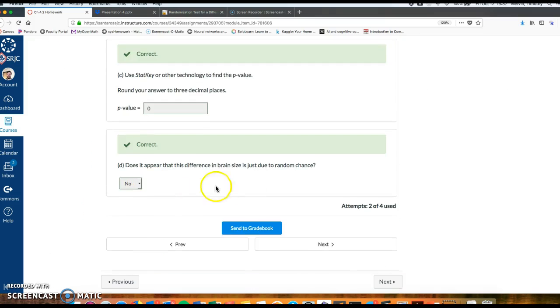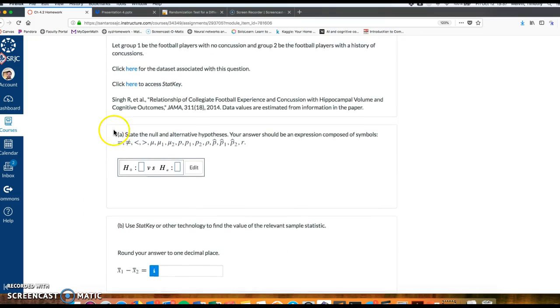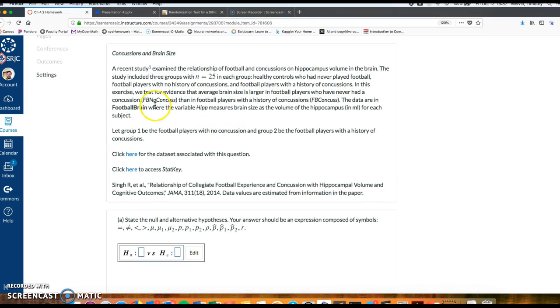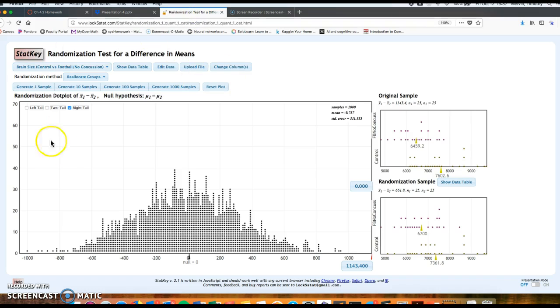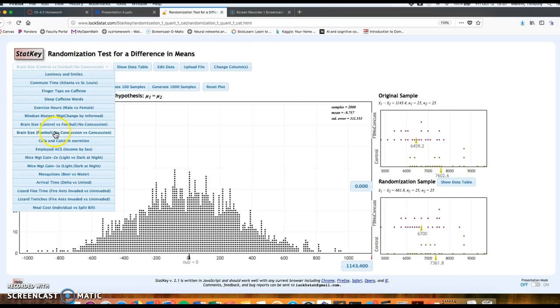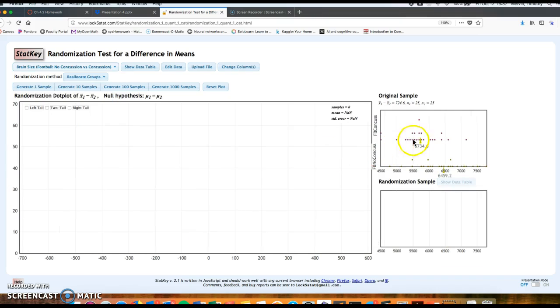So the only difference between 22 and number 23, you go through the same thing, but you're looking at football players without diagnosed concussions versus football players with concussions. So all you have to do on the randomization test for difference of means, go through the same exact thing, but we're going to change to brain size, football, concussion versus no concussion.